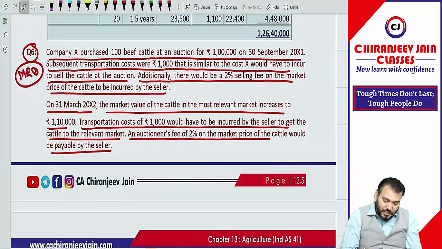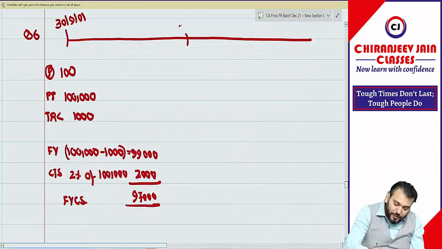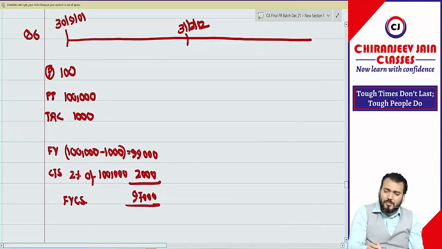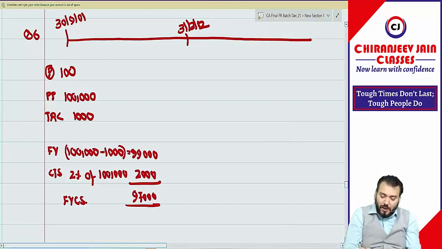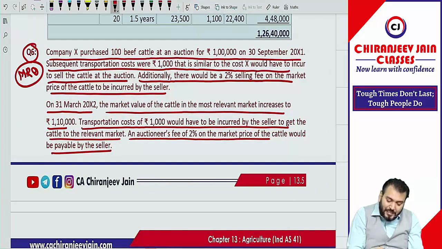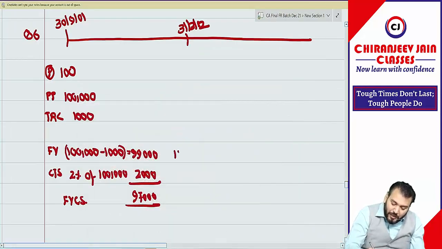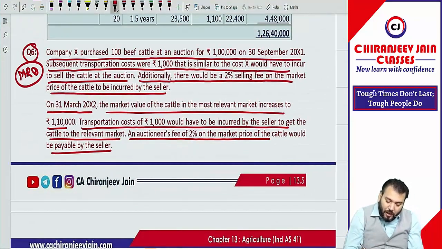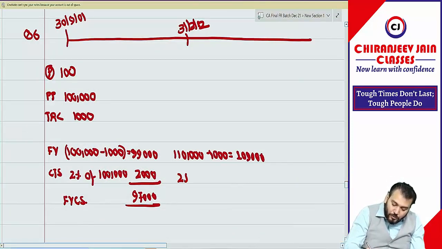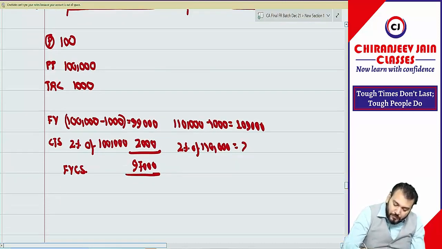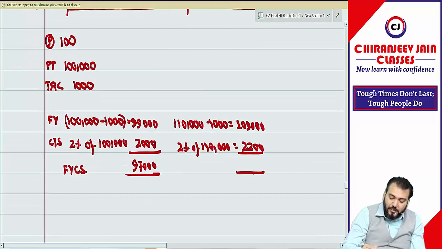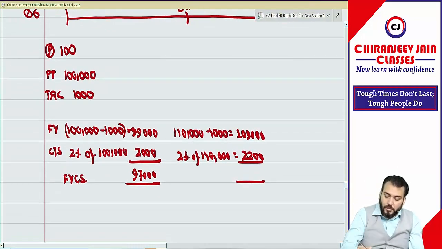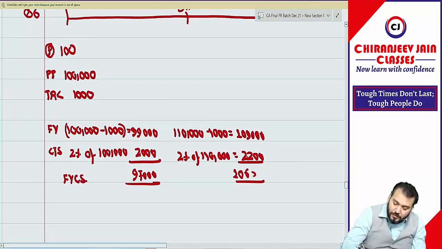Then what happened? Which date will come? 31st March 2002 they have given. Can I say we need to do subsequent recognition? So once again we want fair value less cost to sell. They have given 1,10,000 minus 1000, which is 1,09,000. Yes or no? And the cost to sell is 2% of 1,10,000, which is 2,200. So fair value less cost to sell is 1,06,800. Got it?